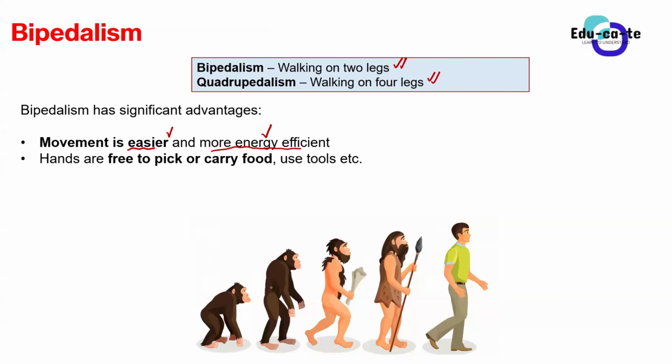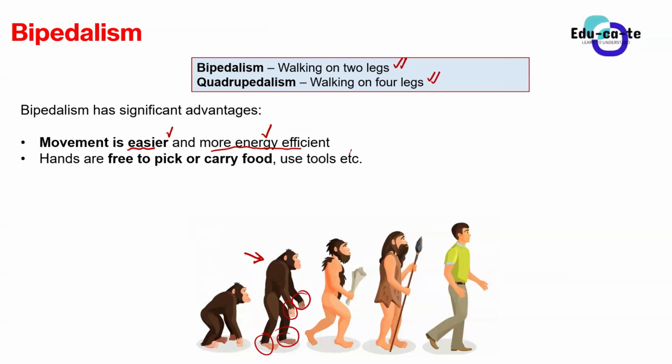When you look at a chimpanzee, for example, let's just say this is a chimpanzee, which is an African ape. It is having some hands here and it is having some legs as well. So just assume that this is a chimpanzee as well. So basically, if you are walking on only two legs, it means that the hands will be free to do other activities, such as carrying food, picking food, touching things, and all of that while you are still moving with your legs.